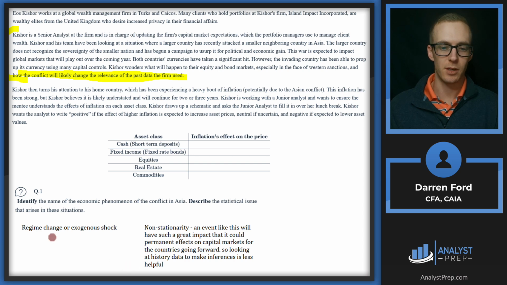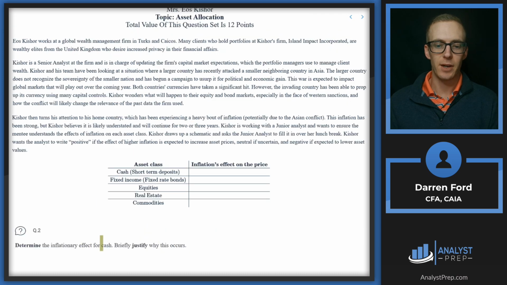So looking at this question, you get 3 points. You'd get 1 for identifying the name, a second one probably for properly naming non-stationarity, and then a third one for describing that properly. So there you have it. Question 2, determine the inflationary effect for cash. Briefly justify why this occurs.